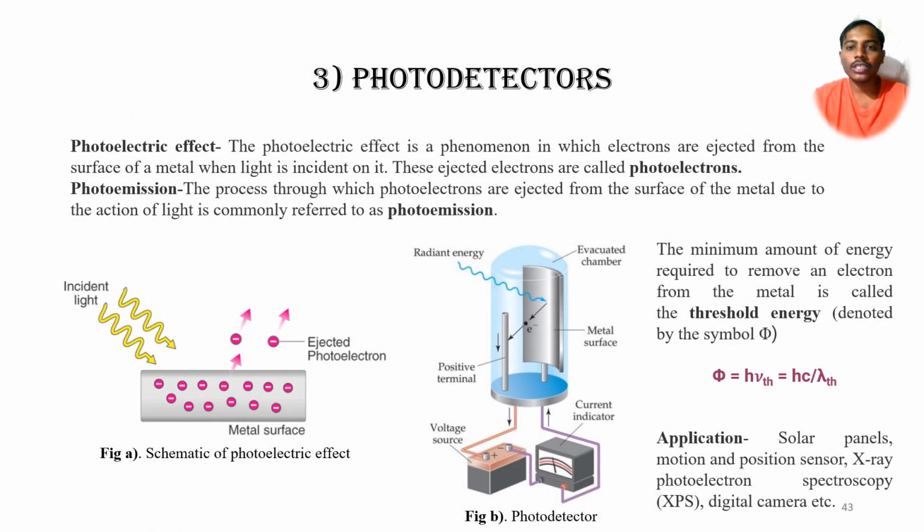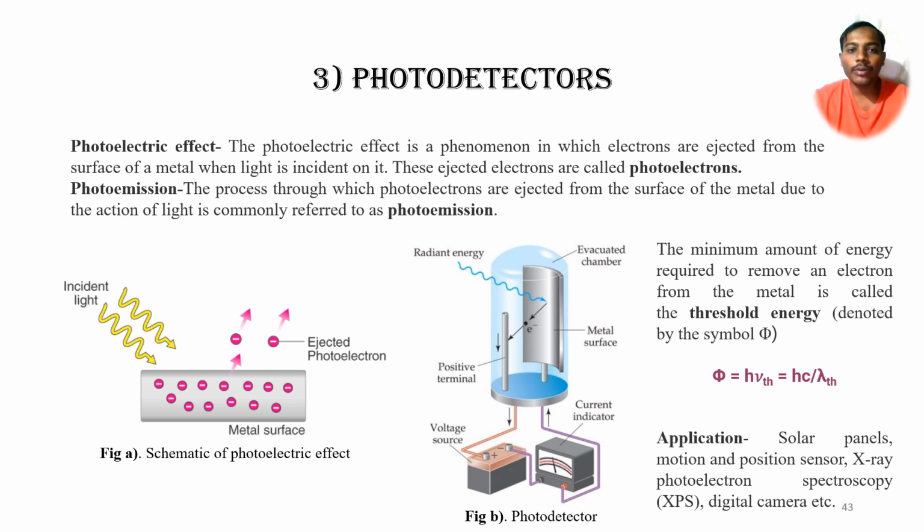What is meant by photodetectors? Photodetectors detect light and convert that light into an electrical form, either in the form of current or voltage. So we can call photodetectors photosensors too. Now the photoelectric effect. The photoelectric effect is the phenomenon in which electrons are ejected from the surface of a metal when light is incident on it. These ejected electrons are called photoelectrons.